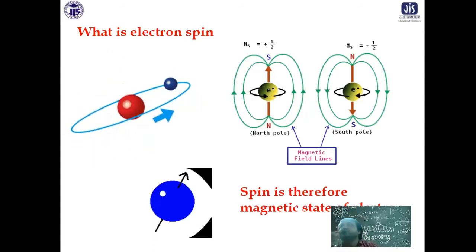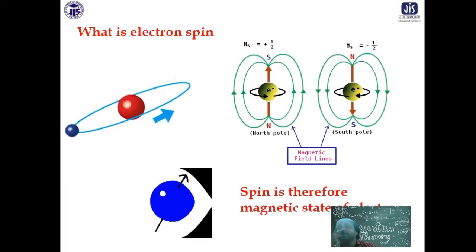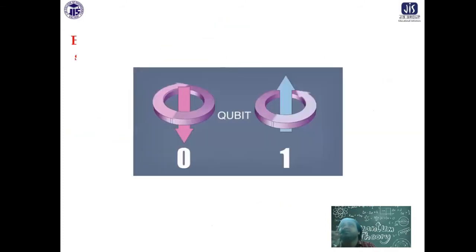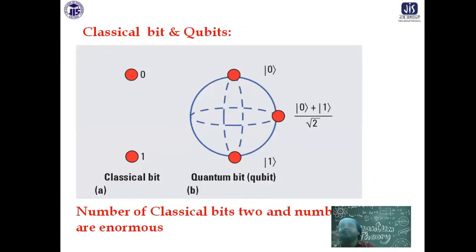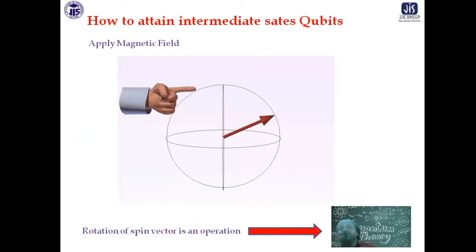So what I'm trying to tell you is that when you have to rotate the spin of the electron, you need an external magnetic field to do it. What will the magnetic field try to do? It will try to rotate the spin in favor of the field. This is a rotation. So that finger is playing the role of the magnetic field. It is rotating the spin.